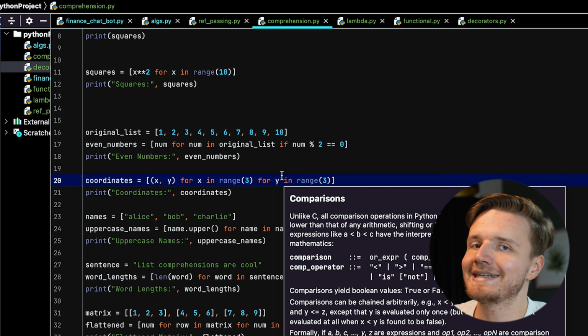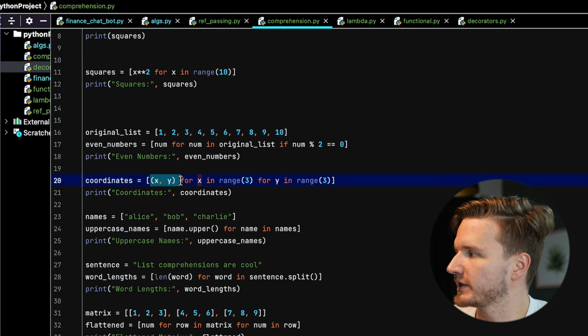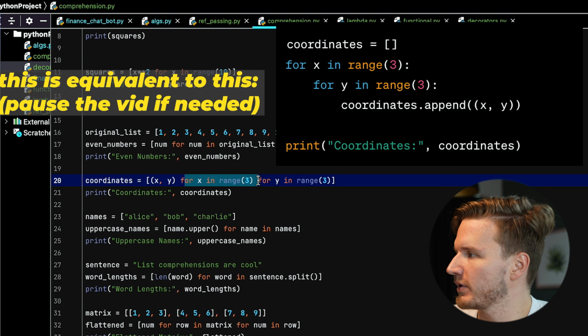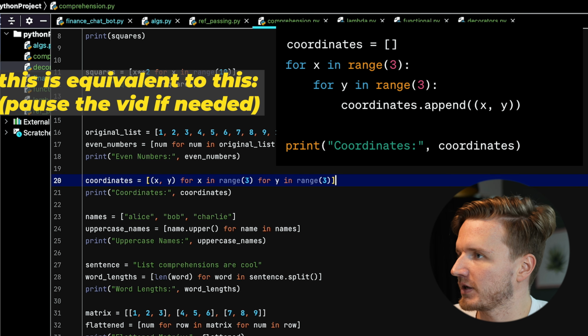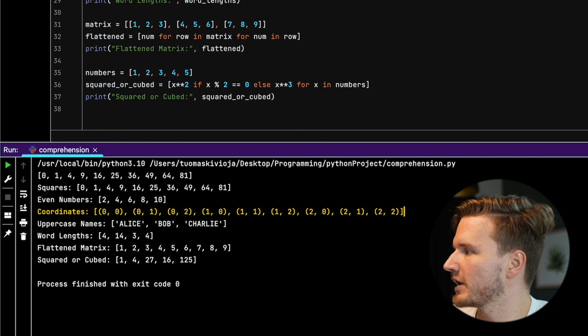We can also run a nested loop using this syntax. This is a bit more tricky, but we have x, y, which is a tuple, for x in range(3), for y in range(3). So let's just see what comes out of that. So the coordinates are essentially going to be just like a nested loop.